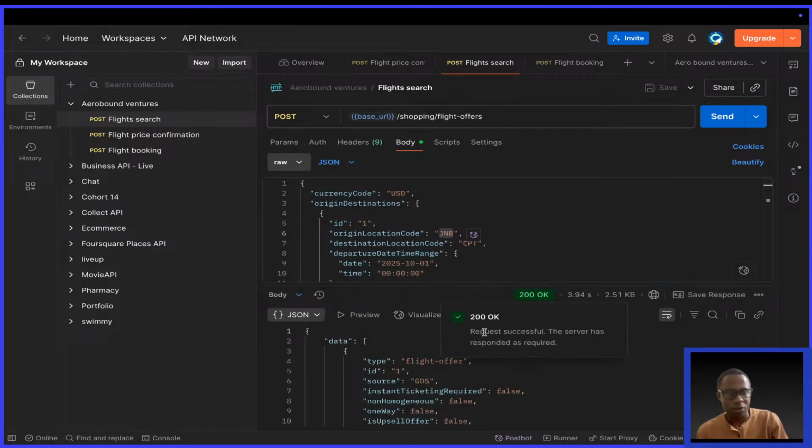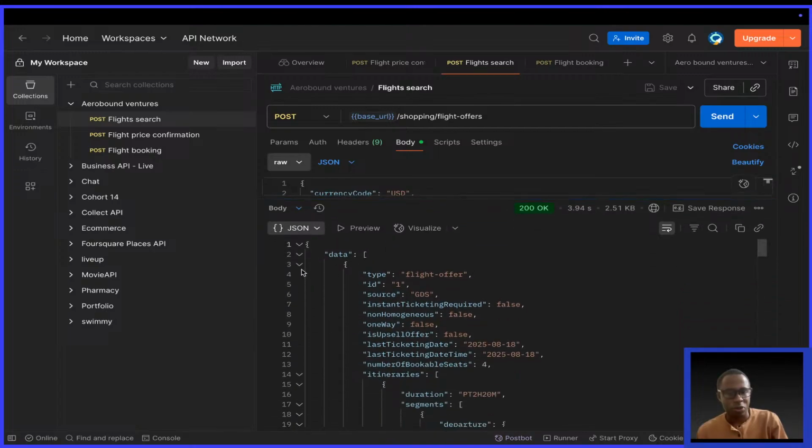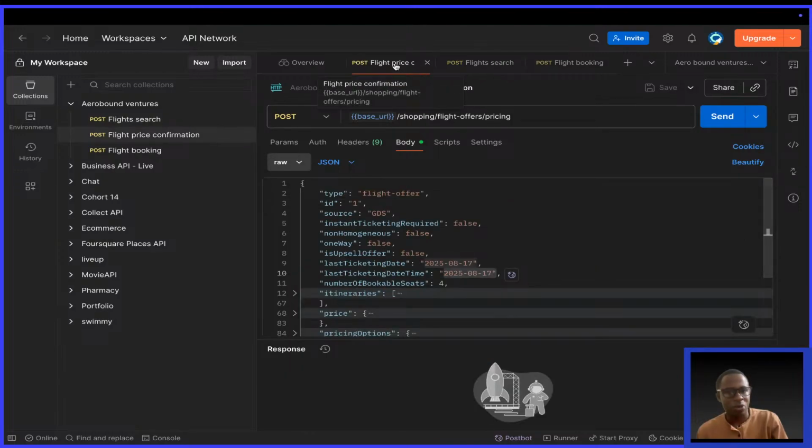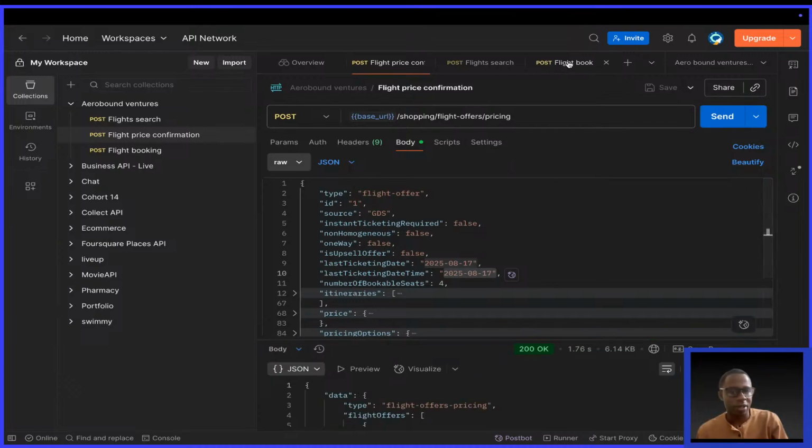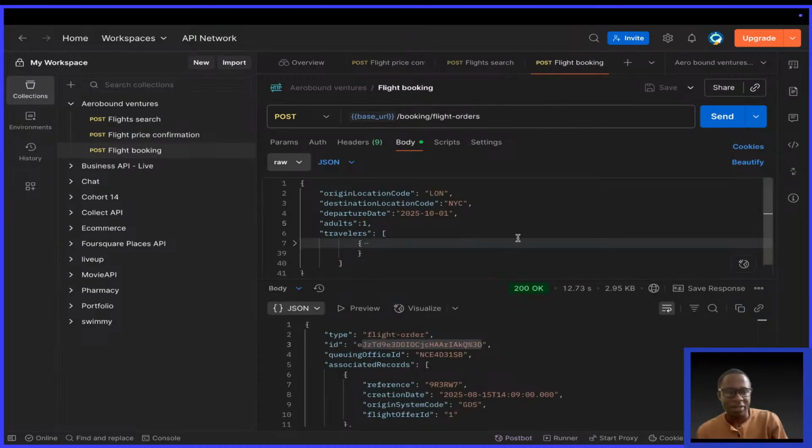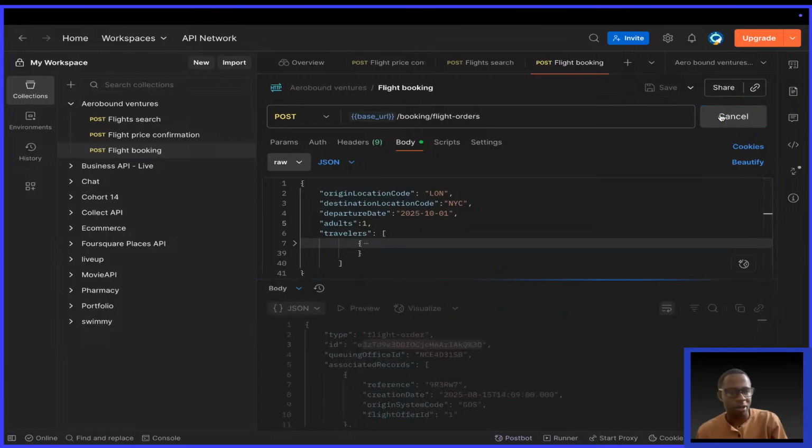So you see, wait, 200, okay. So that's okay. When you pick the first flight offer, we pick it, and then this next request is for confirming a flight. I'm just showing you that it works. This one is also okay. And now the one which was failing last time should also now work. I'll say send request.